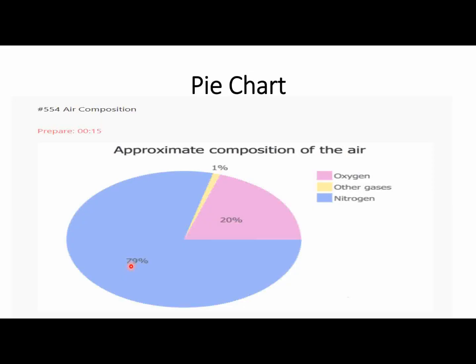The pie chart provides information related to the approximate composition of the air. The primary feature highlighted in the image is the different gases in the atmosphere. Initially, it presents data regarding oxygen, nitrogen and other gases. Additionally, it compares the different gases. The highest value is represented by the nitrogen, at approximately 79%, and the minimum value is for the other gases, equal to 1%. Overall, the image shows data related to the composition of the air in the atmosphere.